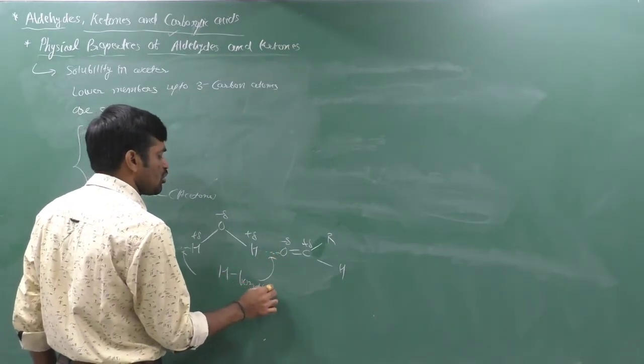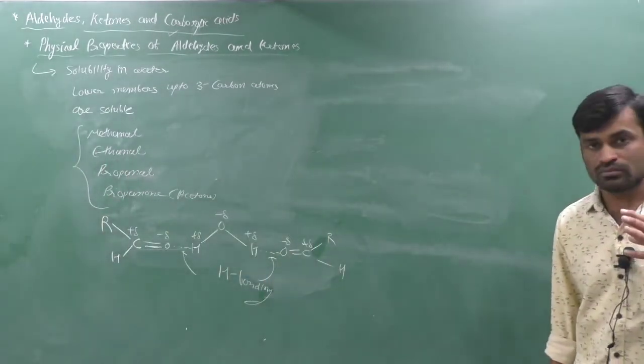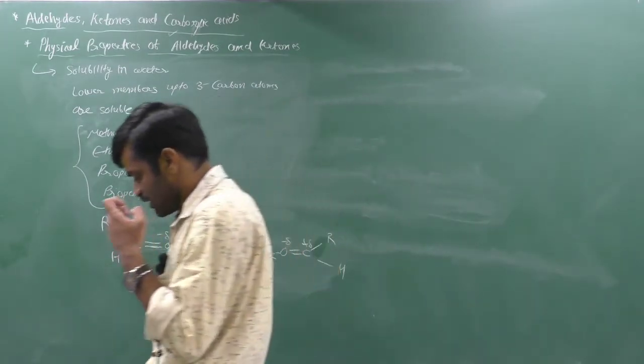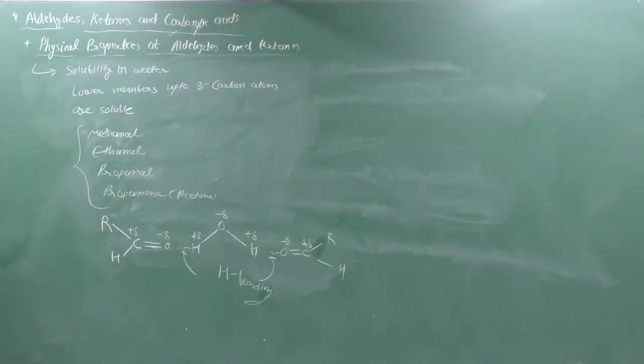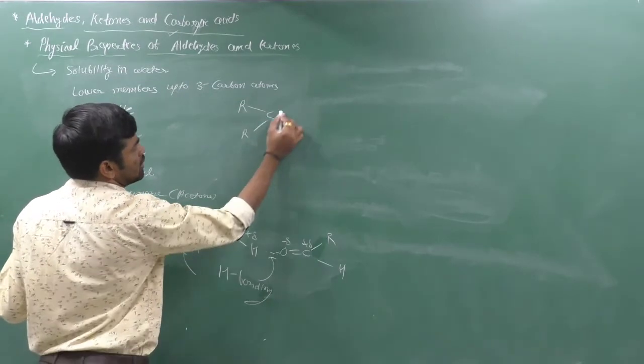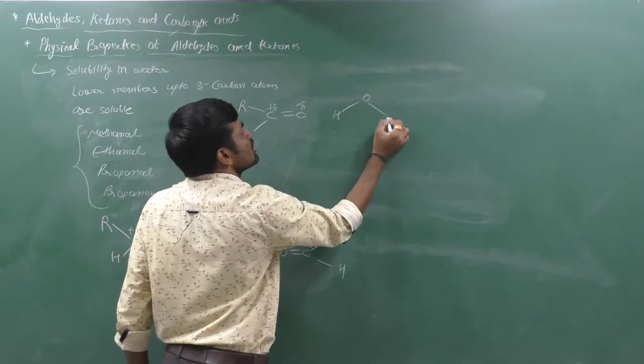Due to this hydrogen bonding, aldehydes are soluble in water up to 3 members. Why 3 members? If the carbon chain increases, then the hydrogen bonding is not possible and solubility decreases. If you think about the ketone, the formation of hydrogen bonding is the same. RCR double bond O, partially positive, partially negative, with water, hydrogen, oxygen, hydrogen.